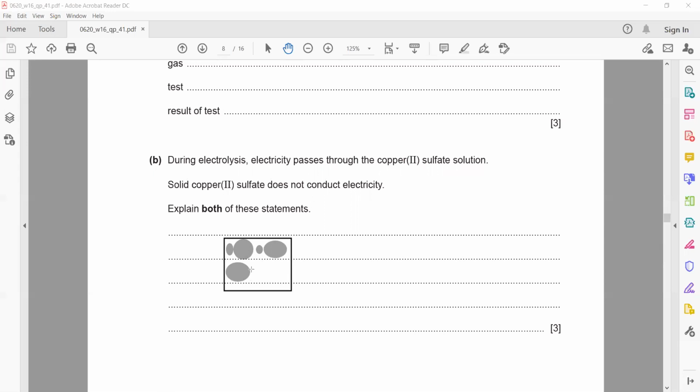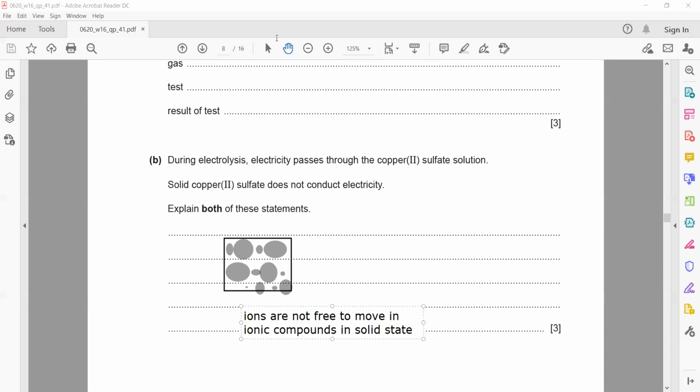I'm using the same shade to draw both of these ions. So in the solid state, the ions are not free to move. That's why it does not conduct electricity in the solid state.